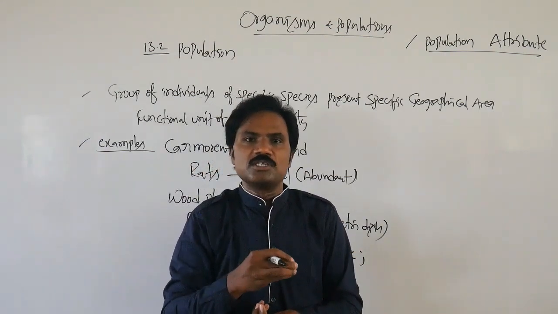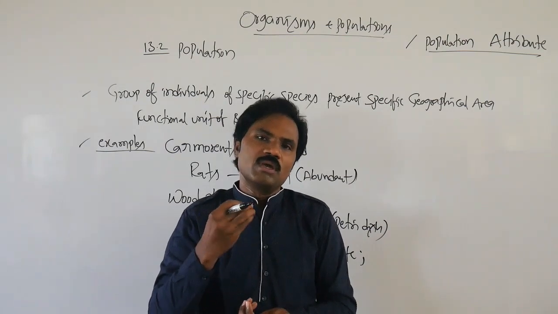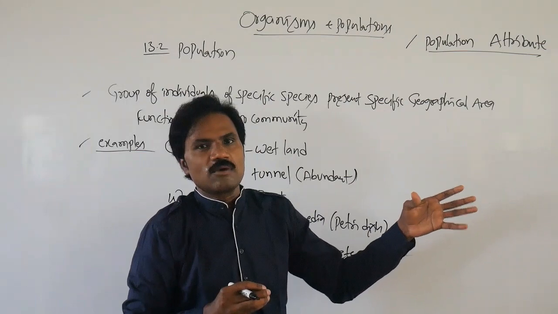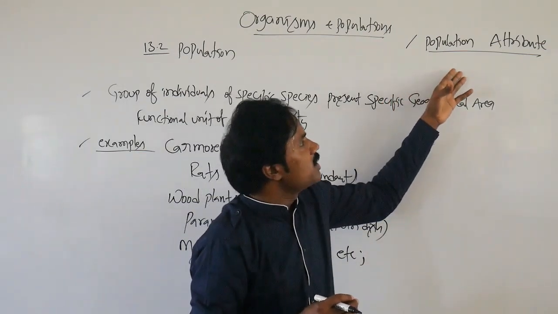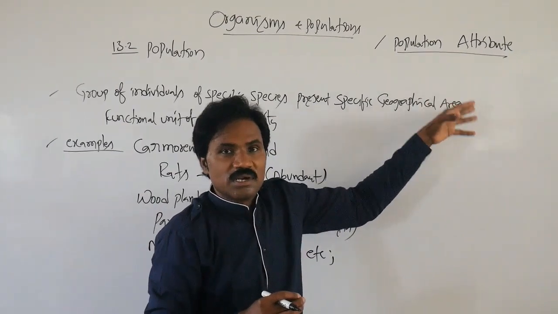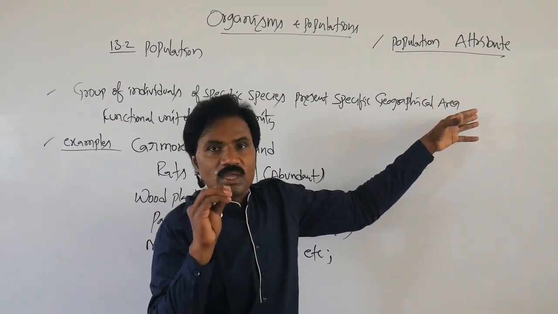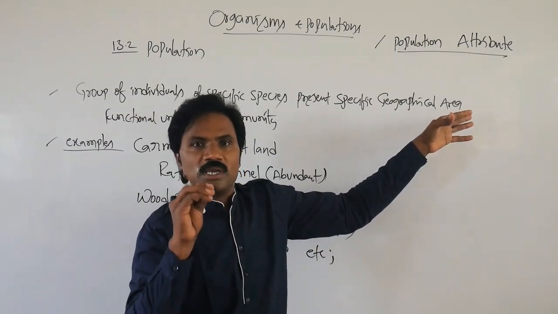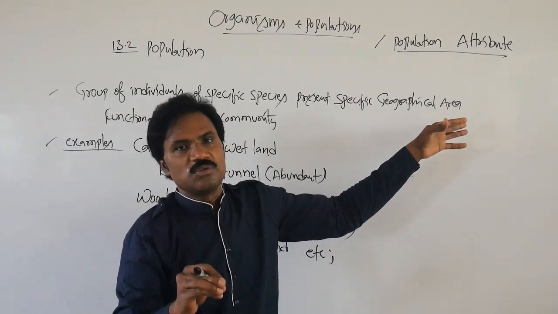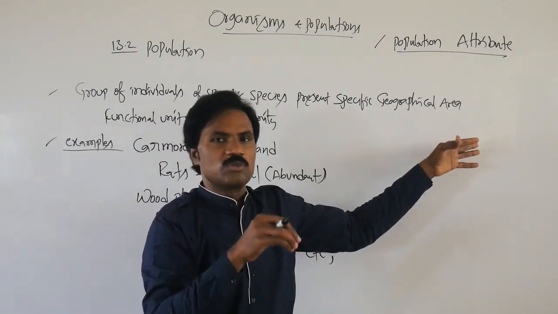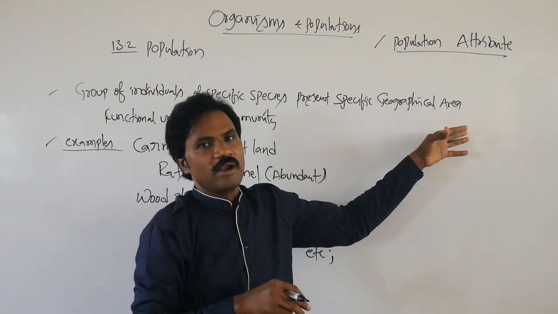Apart from this, birth rate as well as death rate are all population attributes. Among these, here we discuss in detail the birth rate, death rate, sex ratio, population size, and density. The remaining characters must also be represented.